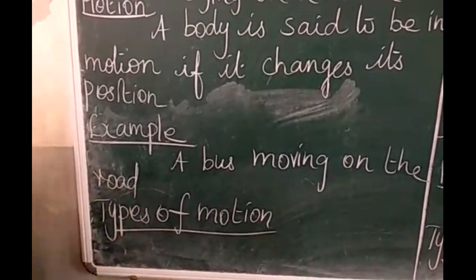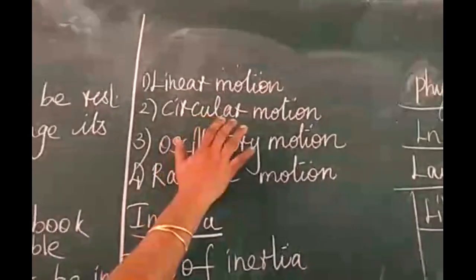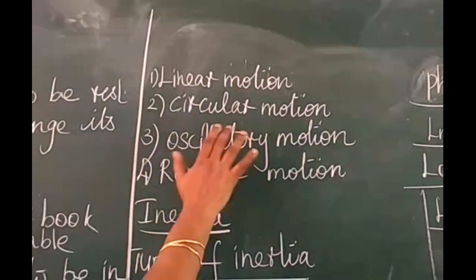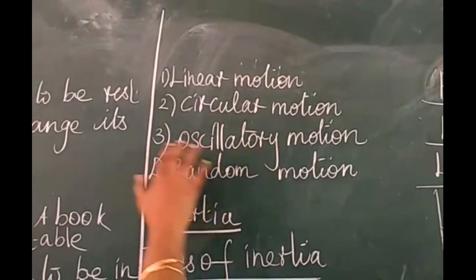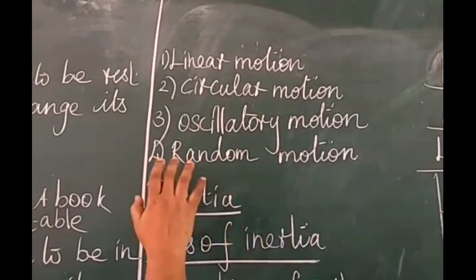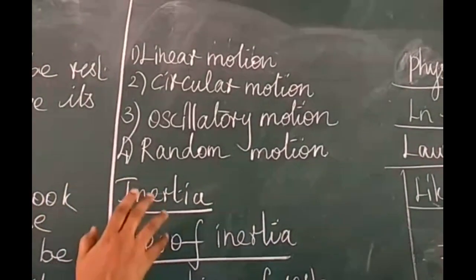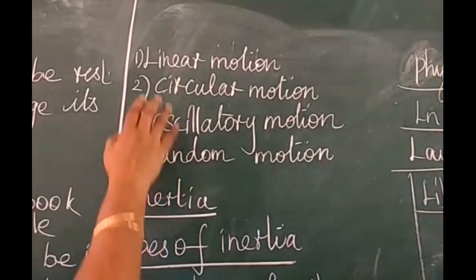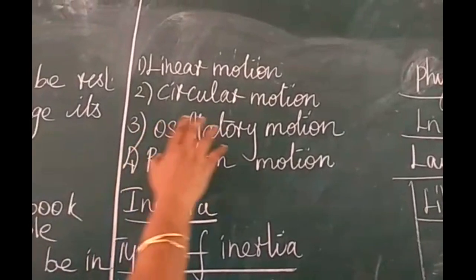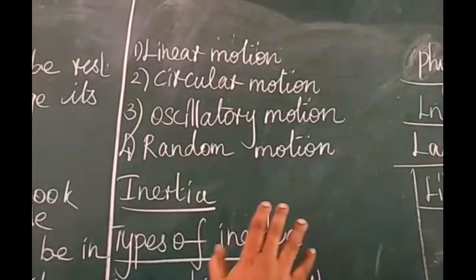What are the types of motion? You have already studied in the 9th standard. Linear motion: an object moves in a straight line. It is called linear motion. Second one, circular motion: an object moves in a circular path. Oscillatory motion: a body moves to and fro. Random motion: a body moves in a zigzag manner. The example for linear motion: a car moving in a straight line. Circular motion: a fan. Oscillatory: a pendulum. Random: a fish in a fish tank.